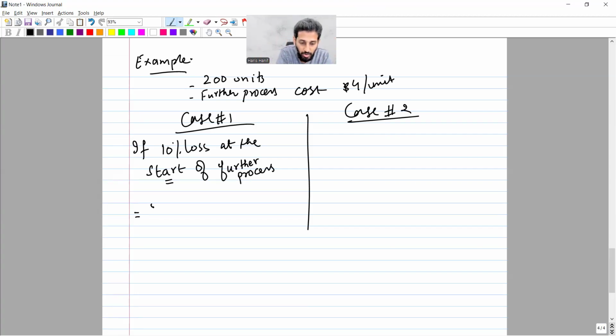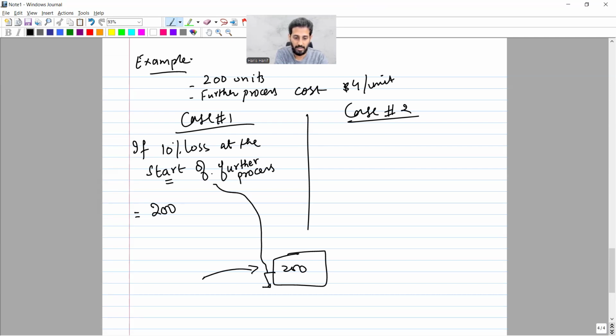what would be the cost? That means 200. Now you can imagine that there is a production process. I have placed 200 units and losses at the start. So here it would become 90%, and then you have to multiply with $4, because the losses are at the start and further processing will be 90%, right? So it would be 200 multiplied by 90% multiplied by 4. So it would become 720 here.